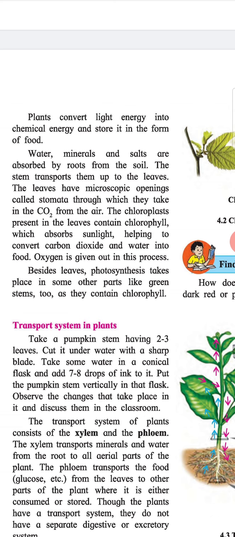Water, minerals, and salts are absorbed by the roots from the soil. The stem transports them up to the leaves. The leaves have microscopic openings called stomata through which they take in CO2 from the air. The chloroplasts present in the leaves contain chlorophyll, which absorbs sunlight, helping to convert carbon dioxide and water into food. Oxygen is given out in this process. Besides leaves, photosynthesis takes place in some other parts like green stems too, as they contain chlorophyll.